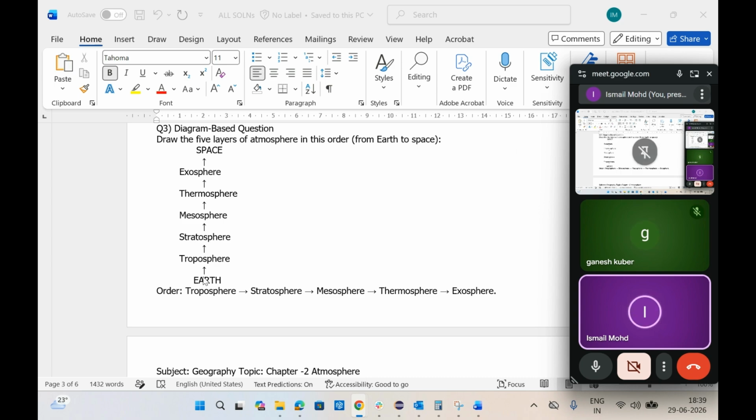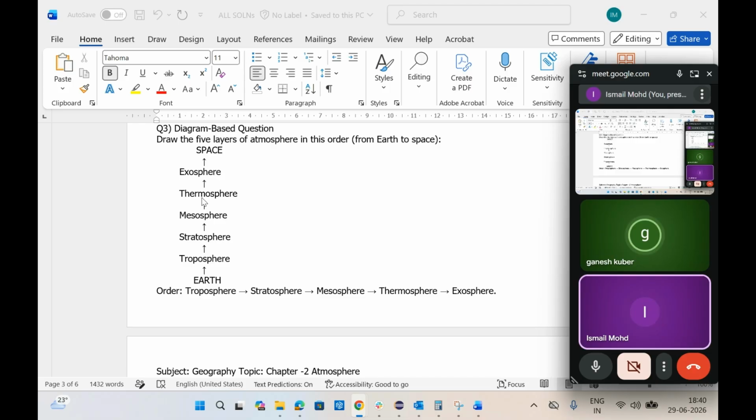There is a simple acronym: the silly monkeys twirled endlessly. The, from the T, silly, stratosphere, monkeys, M, mesosphere, twirled, T, thermosphere, and endlessly, E, exosphere. This is how you can remember, because sometimes you will confuse, but if you remember this statement, the silly monkeys twirled endlessly, you can know all these layers.